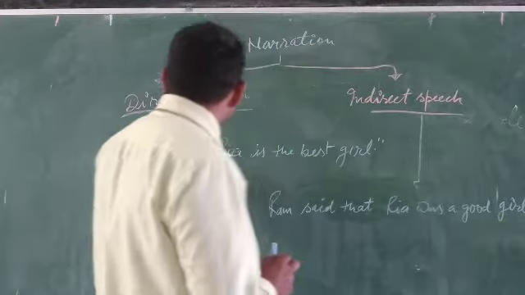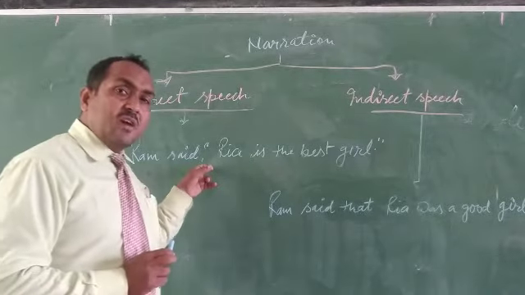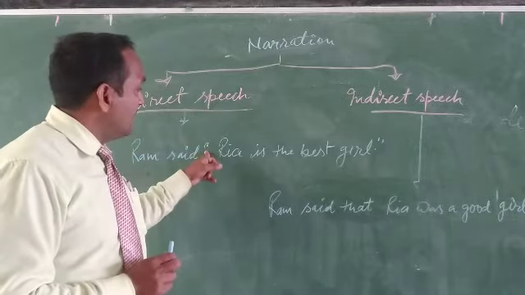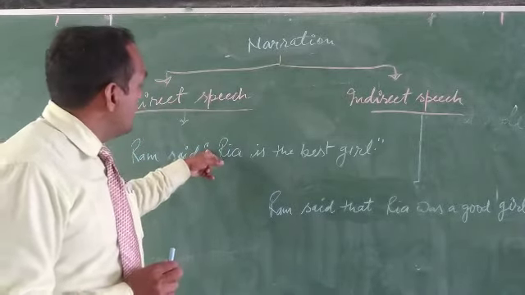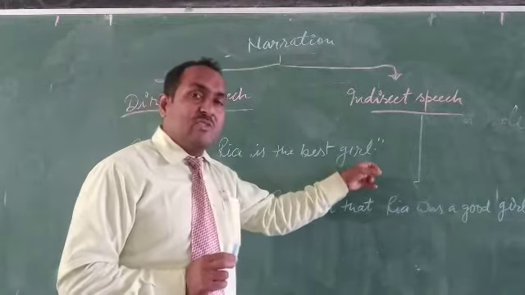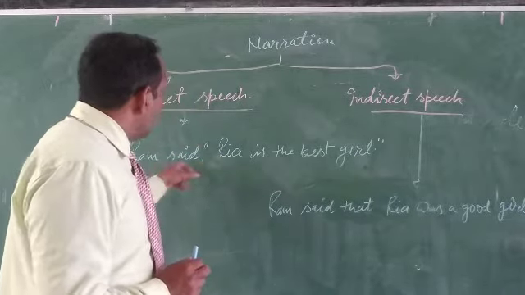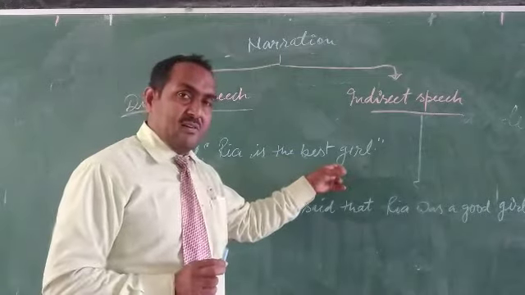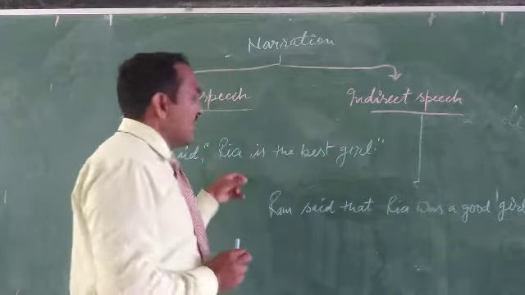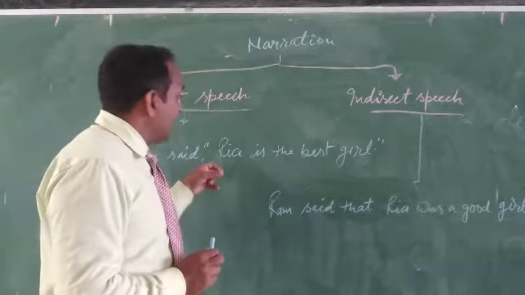Look here. Here the sentence is Ram said. You first use a comma to separate these two parts, and then after that use inverted commas. Inverted commas indicate that the word of the speaker is in the actual way. There is no change in the word of the speaker. Look here. Ram said, "Riya is the best girl." At last, this sentence put in inverted commas is the part of direct speech.